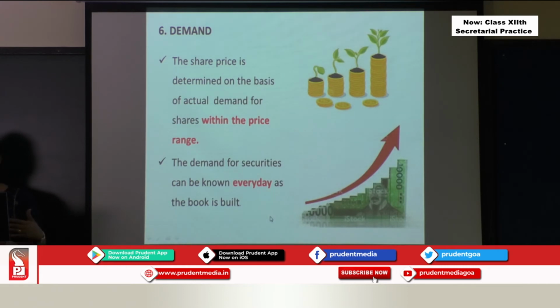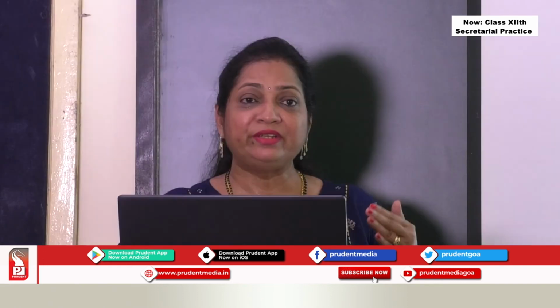So you can check these prices every day till the issue is open. So every day you will see that the prices keep increasing. See the next picture, the price of the shares is slowly going up. You can see the upward arrow. So this is what it is showing you, that the demand for securities can be known every day as the book is built. That is why we call it a book building process, every day.